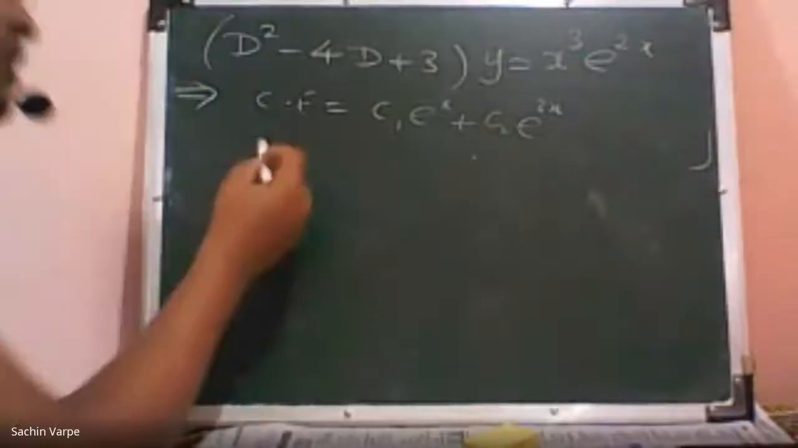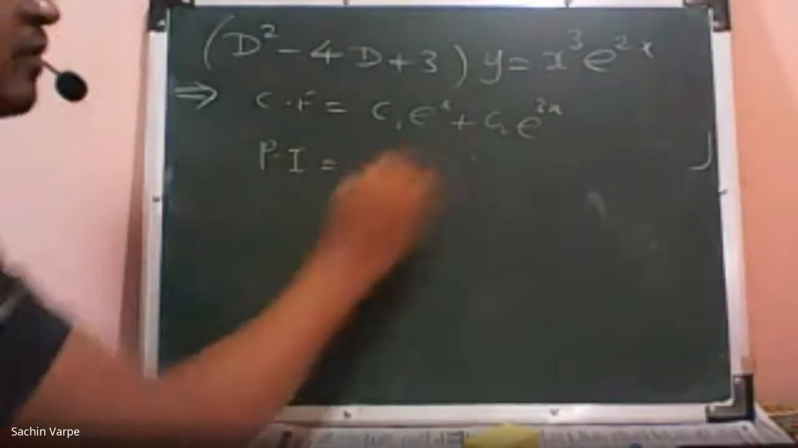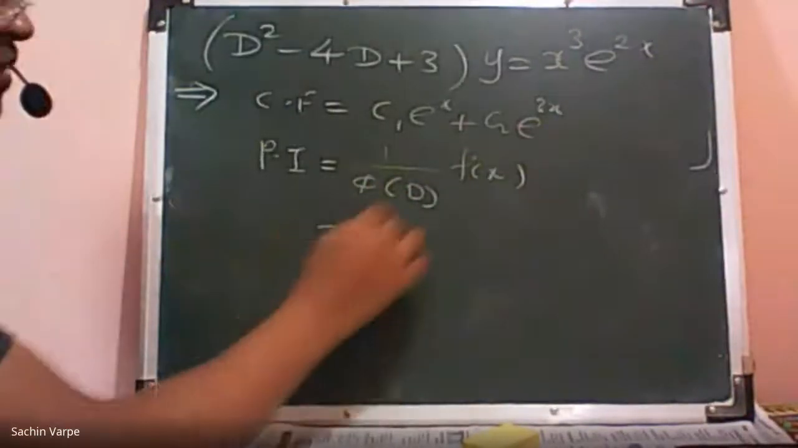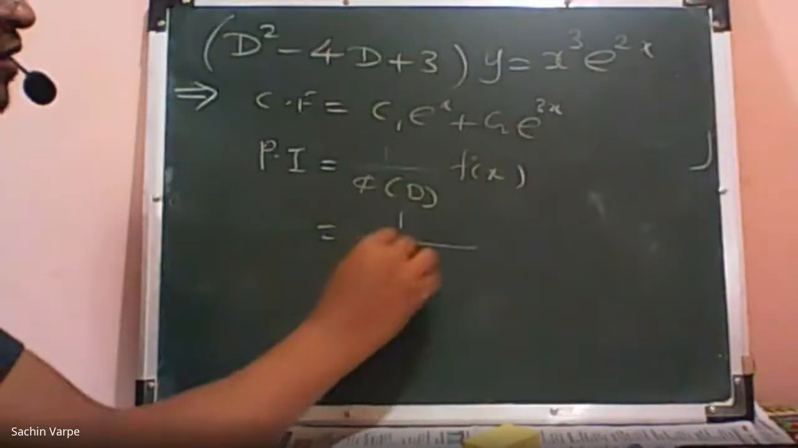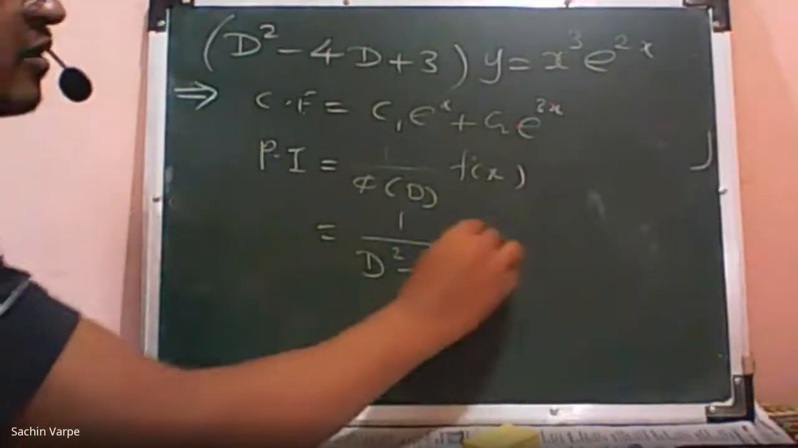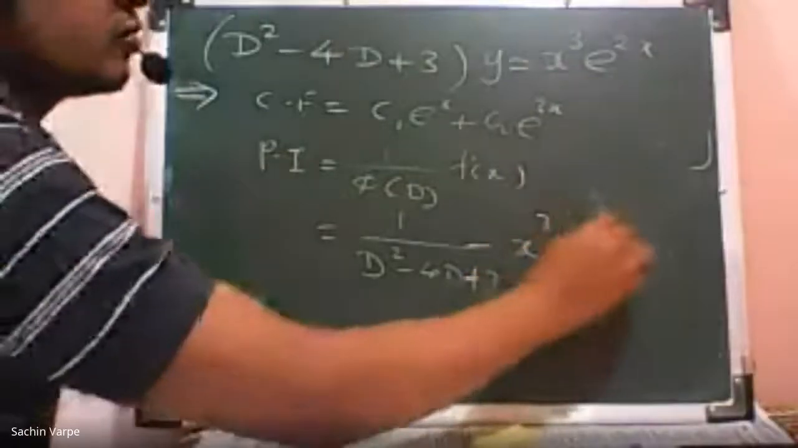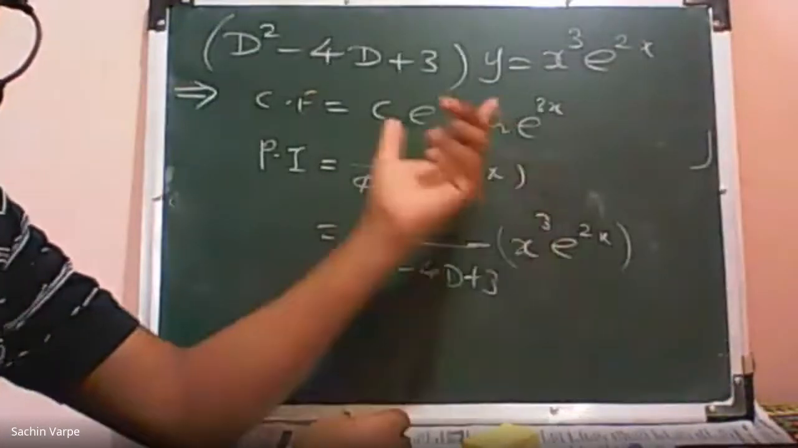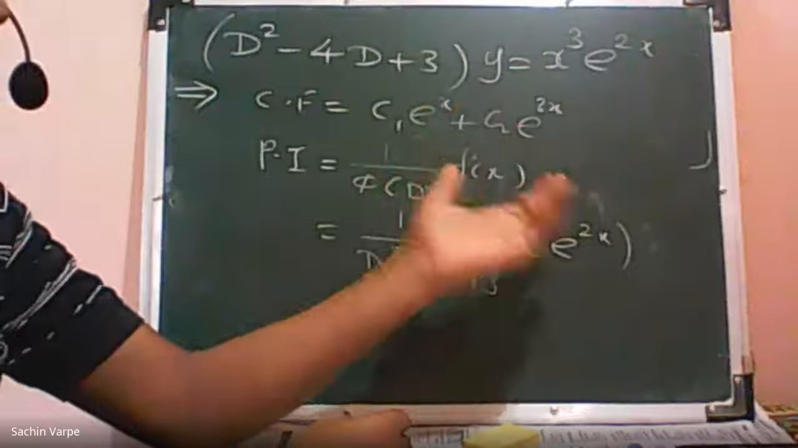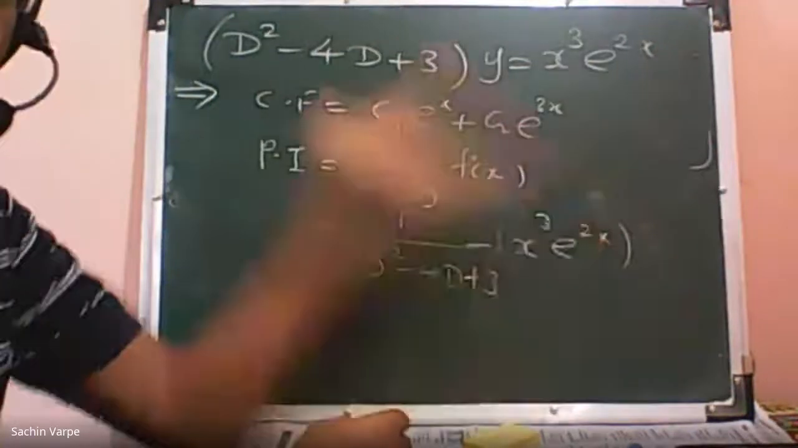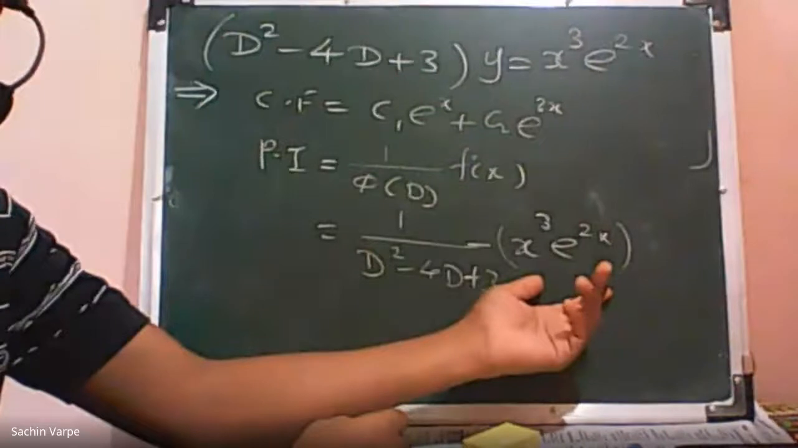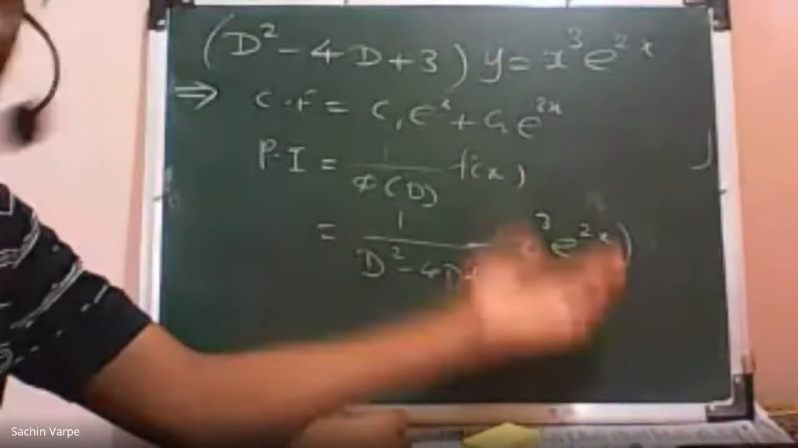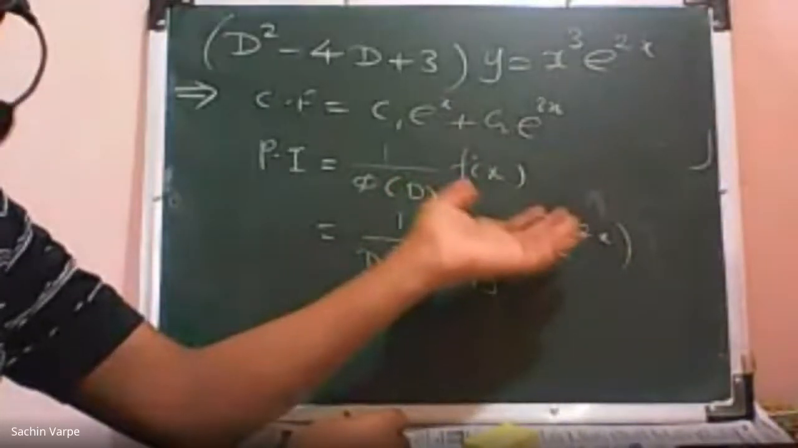Now, particular integral PI is equal to 1 upon phi of D into f of x. So 1 upon phi of D is D square minus 4D plus 3 into f of x, that is x cube e raised to 2x. Now I'll check whether this case is solvable with the help of a shortcut or not. If it is not solvable with the shortcut, then I'll use the general method. So how do I check? I'll check whether this function is of those forms I have discussed in the shortcut.